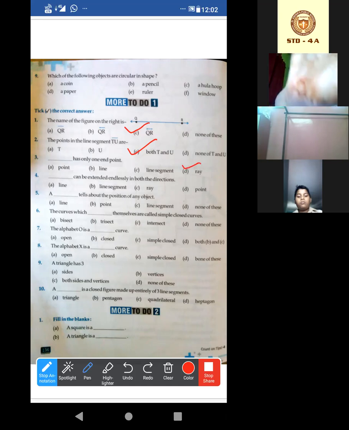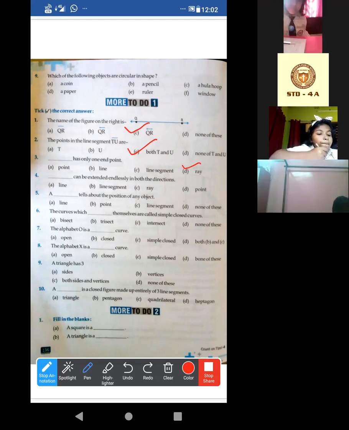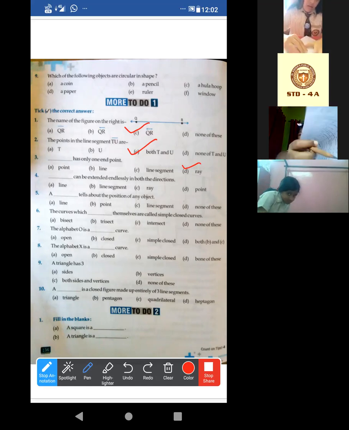Now the fourth one. Sharanya, where are you? Sharanya and Parijat, keep your camera on. Parijat. Swarnakshi, Parijat, don't try to be over smart. You have kept a photo in this way, so that the teacher thinks that you are in the class, na? Don't do this type of thing. Keep your camera on.